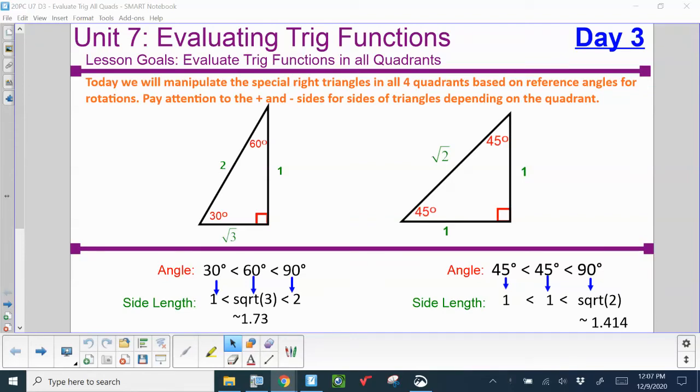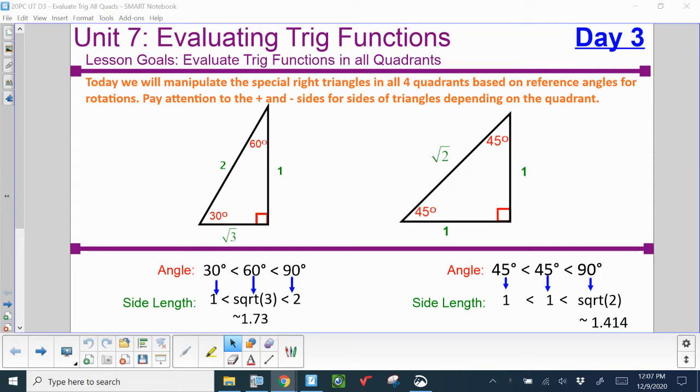Good afternoon. Today we are going to talk about day 3 of our evaluating trig functions. This time we're going to look at all the quadrants. We're going to combine all the information together that we have learned about trig and really complete the ultimate question that is most commonly asked of a trigonometry student.